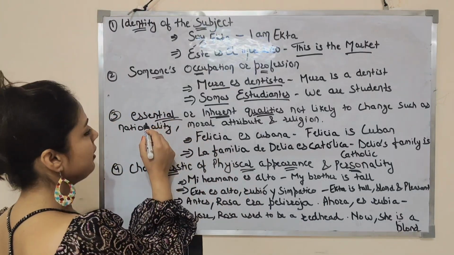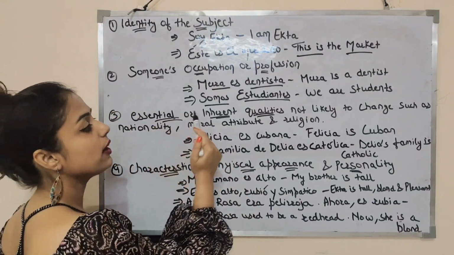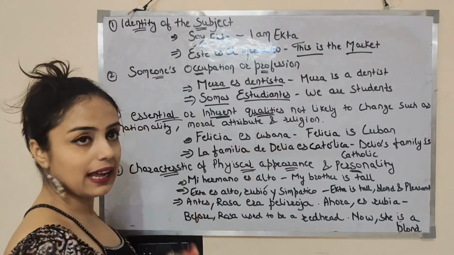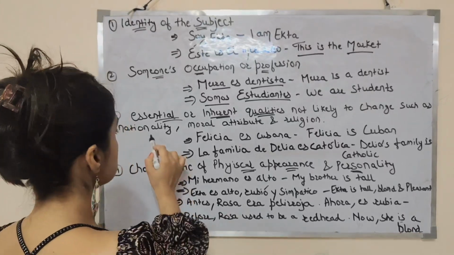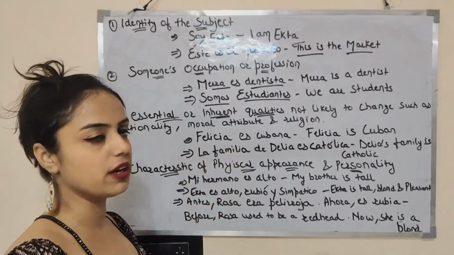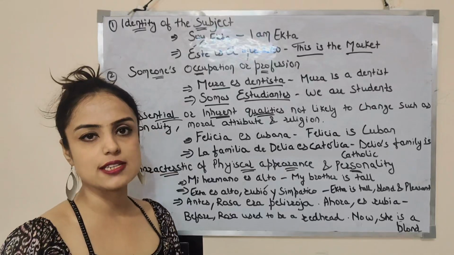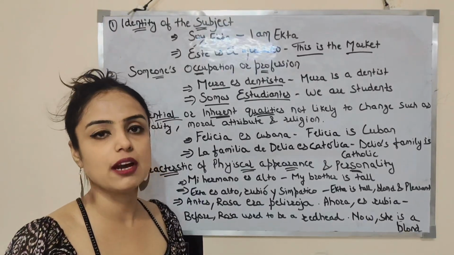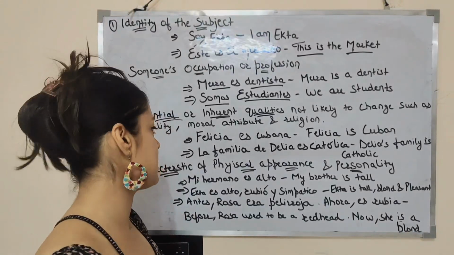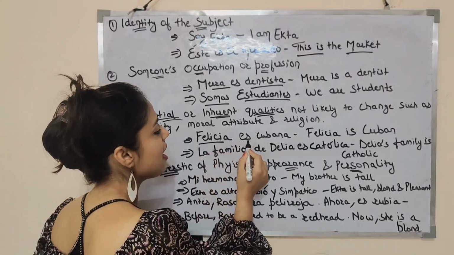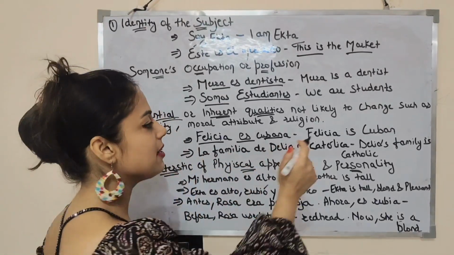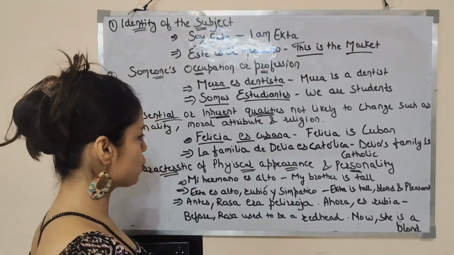Now, if we are talking about essential or inherent qualities not likely to change, such as nationality, moral attribute or religion, then we also use the ser verb. Por ejemplo, Felicia es cubana. Felicia is Cuban.